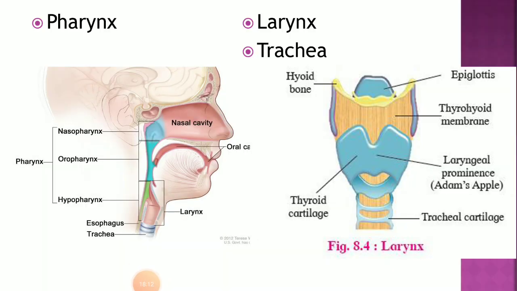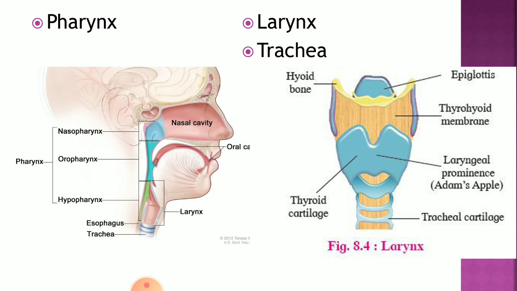The next part is called the larynx. The larynx is referred to as the voice box. In case of the male, the larynx is modified. Now it is called Adam's apple. You have to remember the word Adam's apple. So the larynx is modified in males, called Adam's apple, and they have a deep voice, whereas females have a high pitch voice.